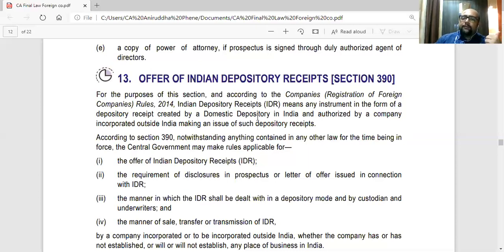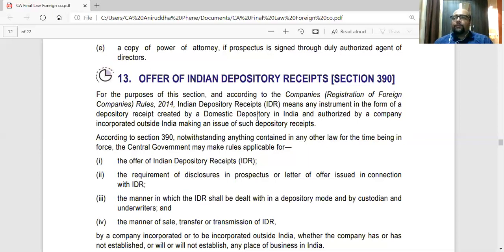That custodian bank will intimate a depository in India, either CDSL or NSDL, to issue IDR in India. And investors like us can invest. And one IDR will be equal to, again, 10 shares of that company or 5 shares of that company. So we, sitting in India, can invest in foreign companies. That is the whole concept.